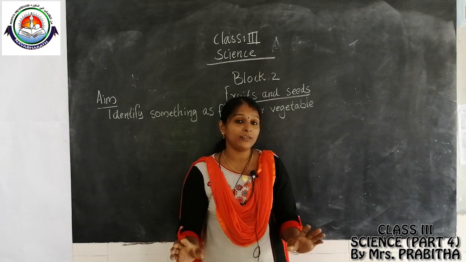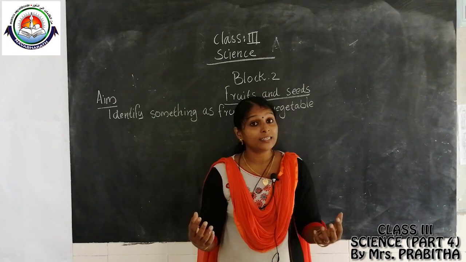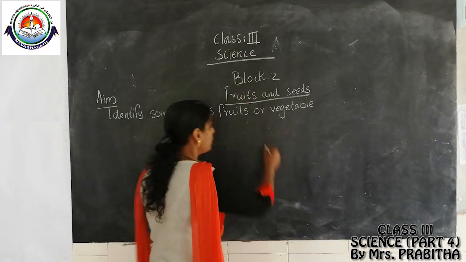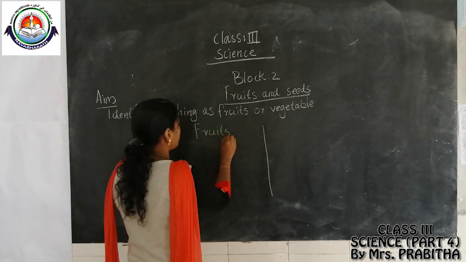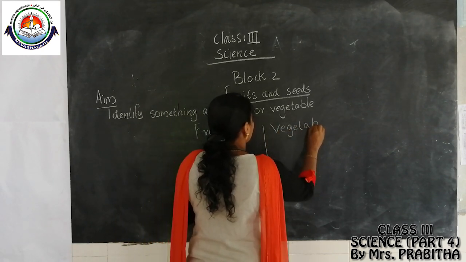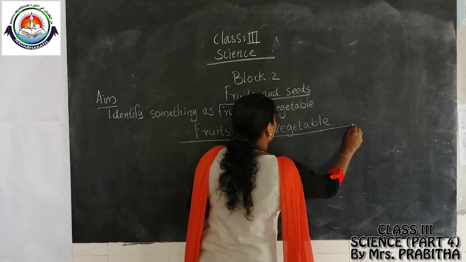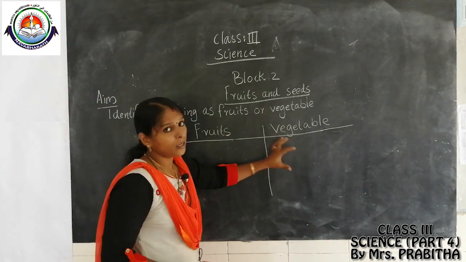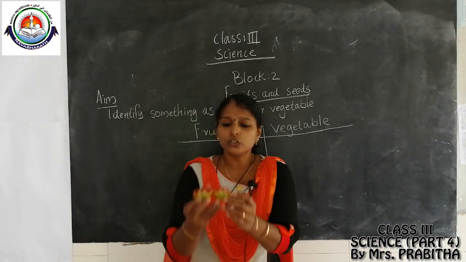Now we have to identify whether it is a fruit or a vegetable. How can we understand it? So we can write two columns, fruits and vegetables. In one column we can write fruits and in another column we can write vegetables. Okay. Fruits and vegetables, we draw two columns. Okay. Then now I am going to show tomato.